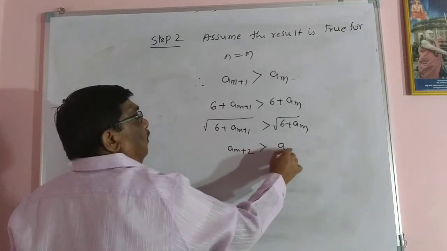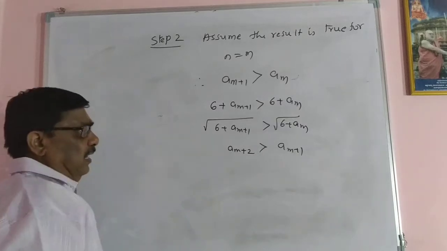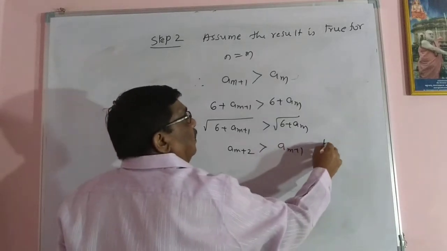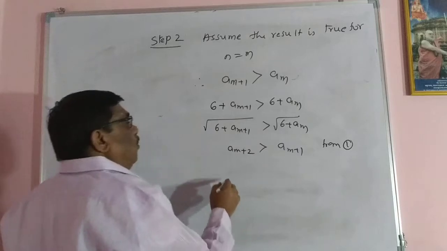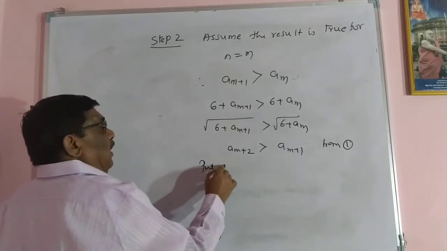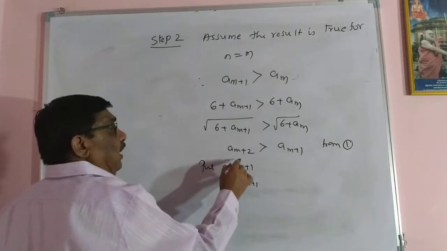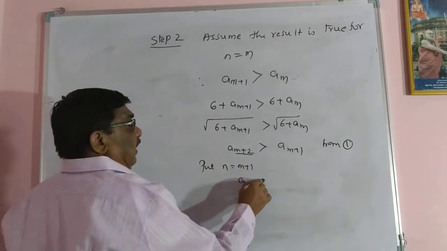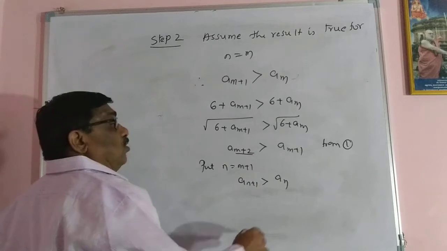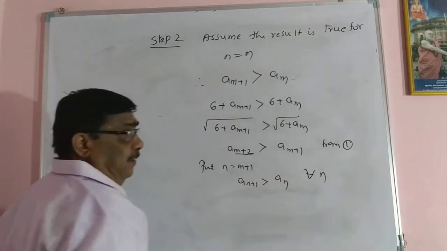By the assumption, put n equal to m plus 1. So therefore a(n+1) is greater than an. So this is true for all n.